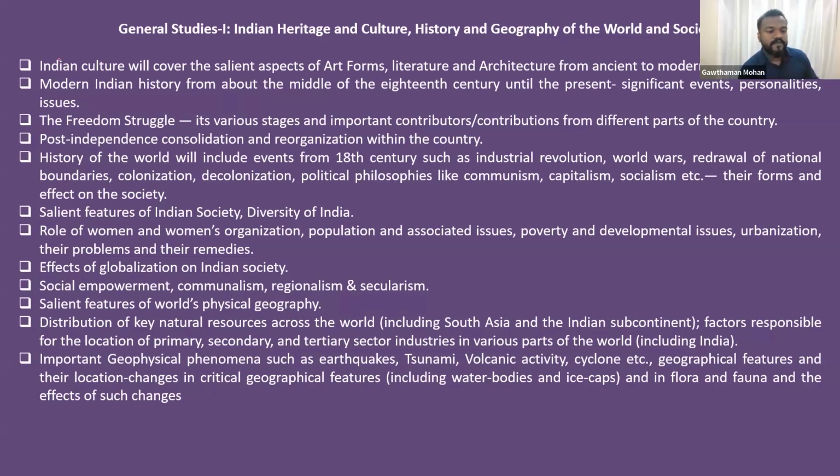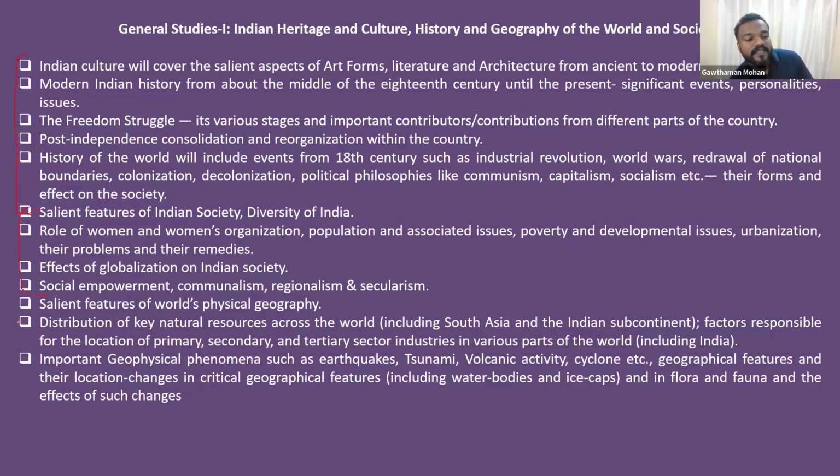If you look here, you can see that this part, they are actually talking about the history and society till here. Then this part, the salient features of Indian society onwards till social empowerment, communalism, regionalism, etc. They're talking about society and things like that.